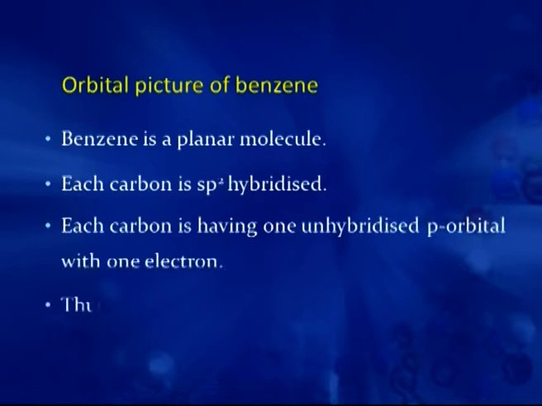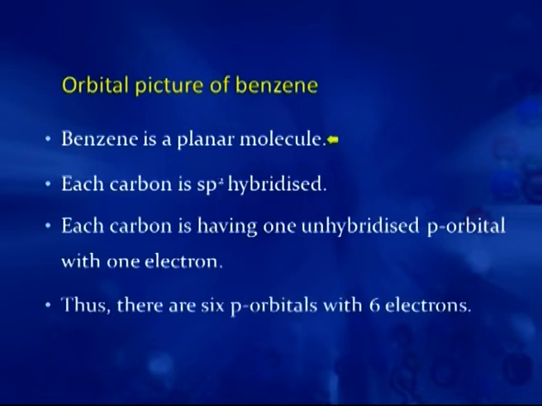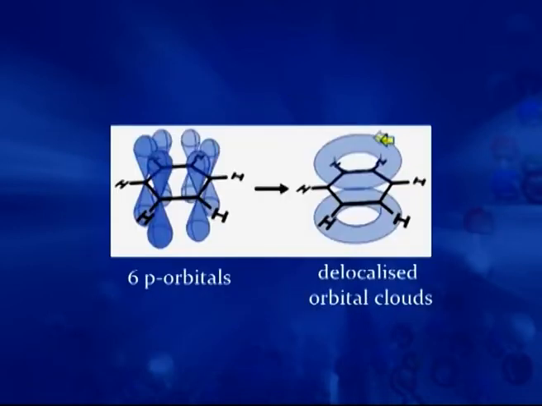So, in total we have 6 p orbitals with 6 electrons, and because all of these are planar, there is perfect overlapping of these p orbitals and formation of two donut-shaped electron clouds, one above and the other below the benzene ring.